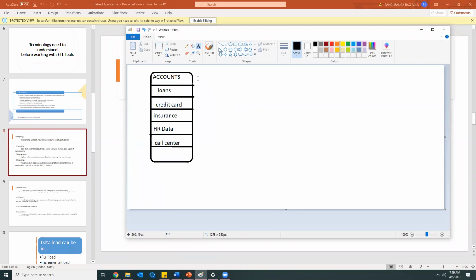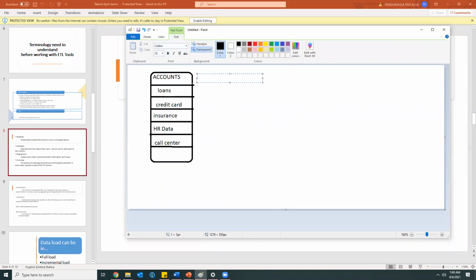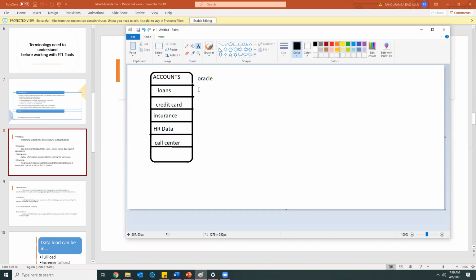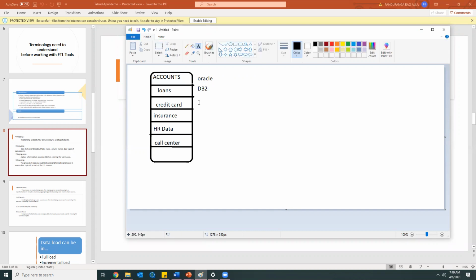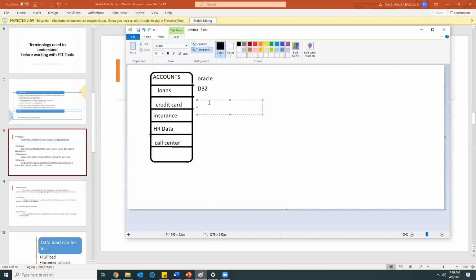So for example, I told we'll be having different kinds of databases in the market. One database is from Oracle, and the other is from IBM, DB2. Then we'll be having the other database from Microsoft, that will be SQL Server.